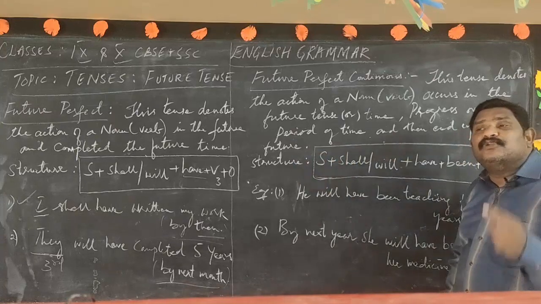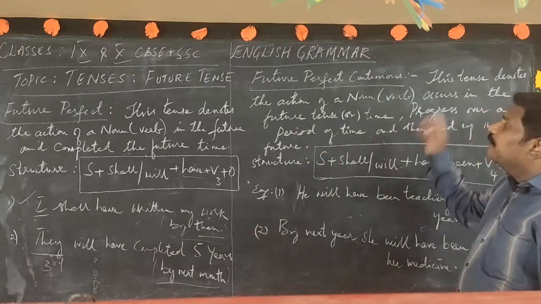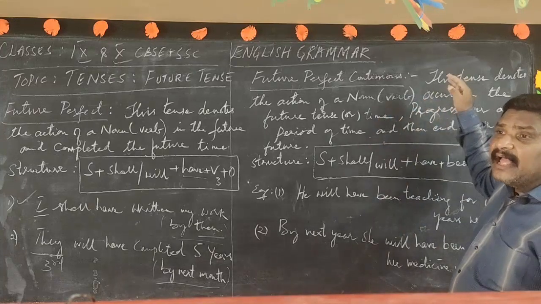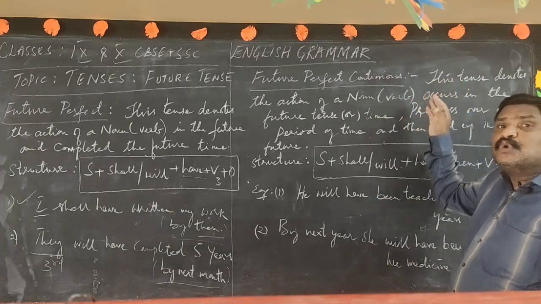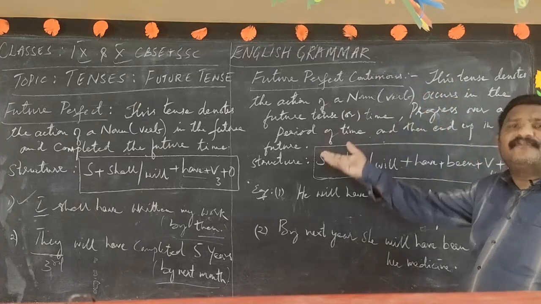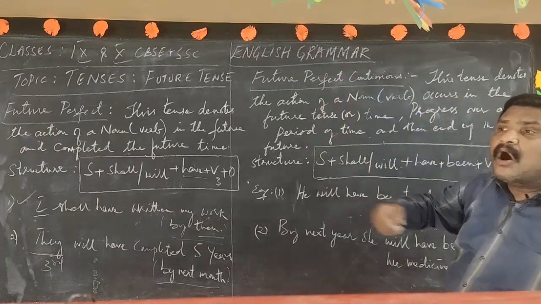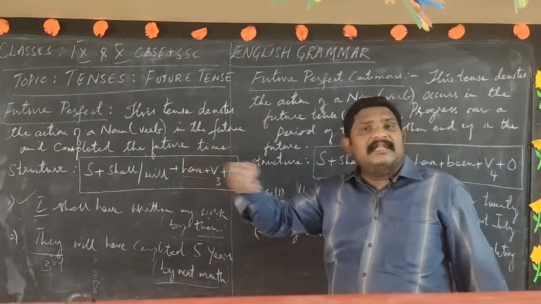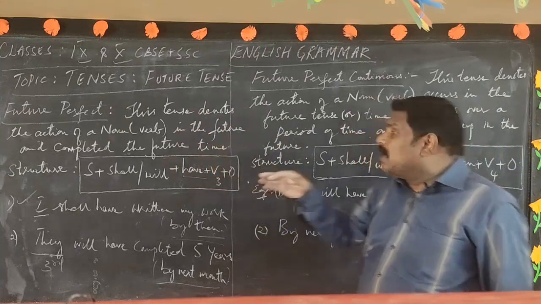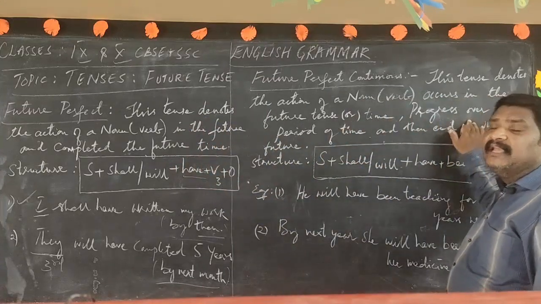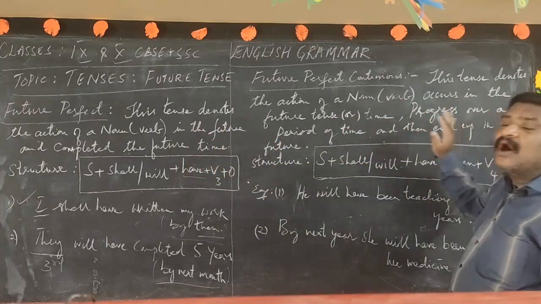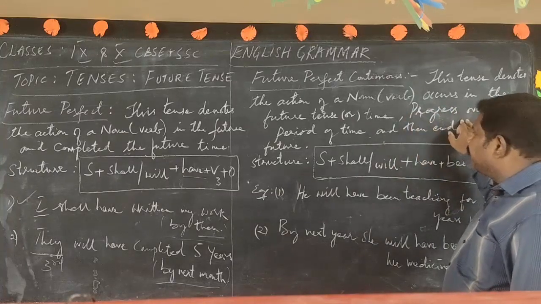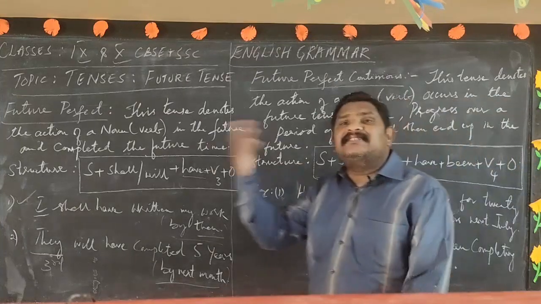I repeat again, please try to focus, try to understand. The future perfect continuous tense denotes the action of a noun which is going to start at a future point of time, maybe after 1 hour, or next month, or next year. It starts at some point of time and runs for a period of time, maybe 1 hour or 1 month or 5 years or 10 years or a decade. It runs for a period of time and ends in the future.